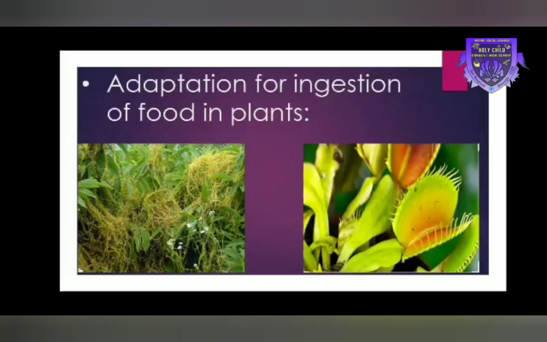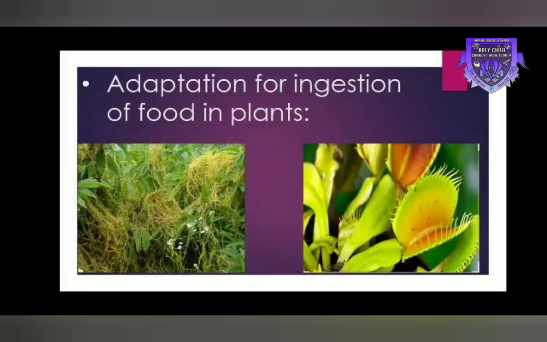But generally, it doesn't kill its host. Host means the other plant. It absorbs food through haustoria. What is haustoria? It means sucking. It is a root-like structure that penetrates the tissue of a host plant. The dodder plant has slender stems.